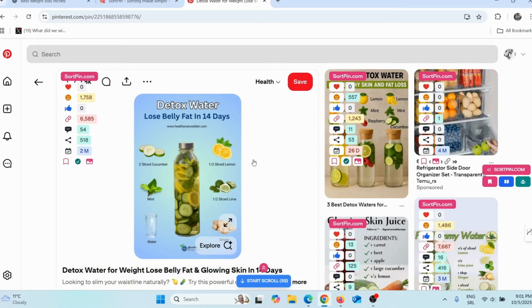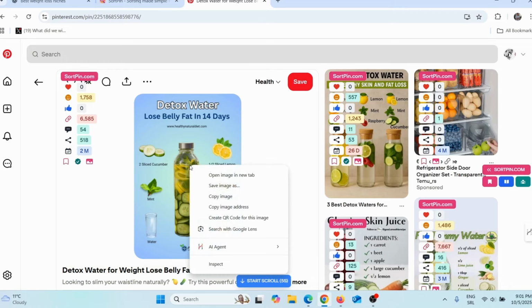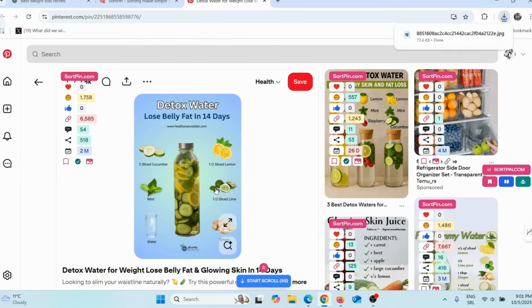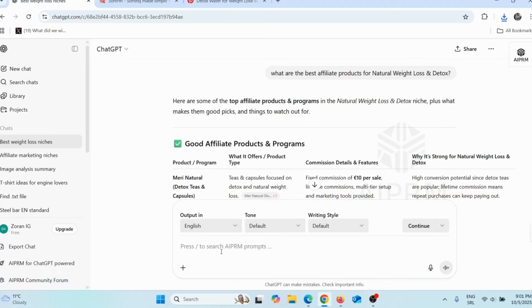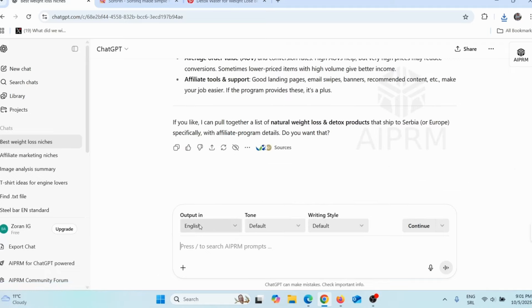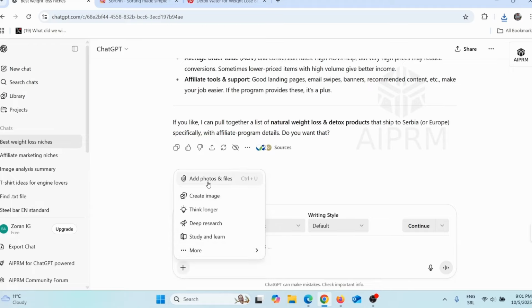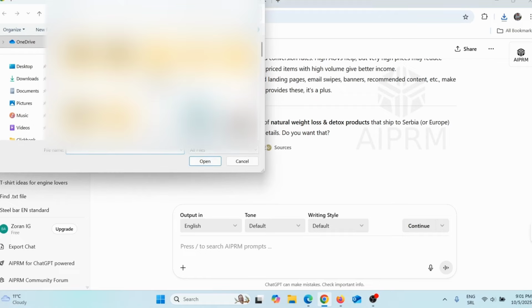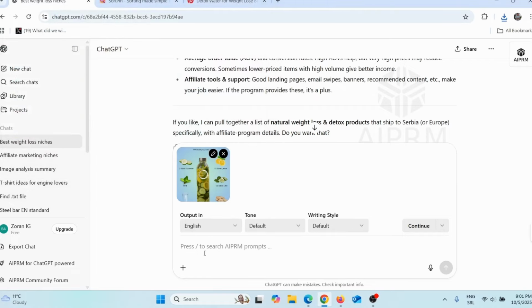So what I need to do, I simply need to right click here and then click here on Save Image As and save this image on my desktop. So next thing I need to do, I need to go back here on ChatGPT and I need to ask it to analyze this image for me. So simply click here on this plus and then click here on Add Photos and Files. And this is the image that I downloaded from Pinterest, and then give it a prompt. Please analyze this image and then press enter.